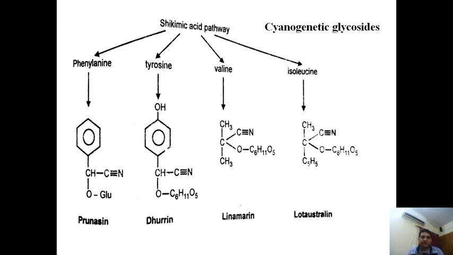So we can say that shikimic acid is an important intermediate product, which is used in the biosynthesis of various categories of secondary metabolites.